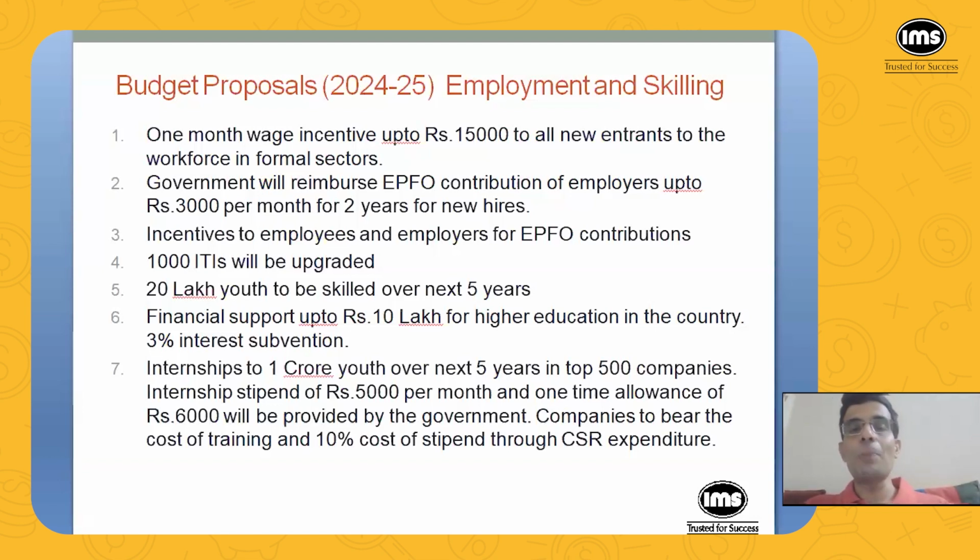Then financial support up to 10 lakh rupees for higher education in the country and 3% interest subvention. So that means if someone wants to take education loan, then government will offer say 3% less interest on that. And then it will be guaranteed up to 10 lakh rupees per student. Okay? For higher education only in the country. And that also makes sense. Because if someone wants to go out of India for higher studies, then why should government of India pay for that? Okay? It won't.